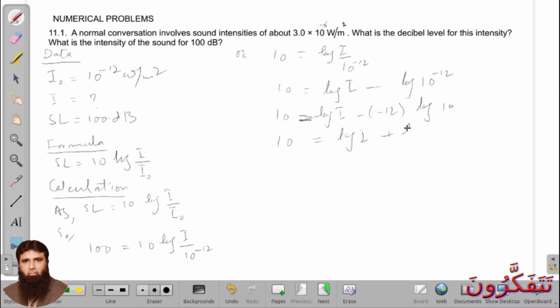So here we have 12. So it will be written as log I is equal to 10 minus 12. So log I is equal to minus 2.